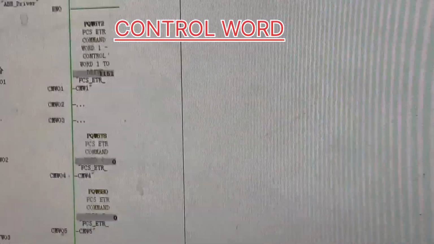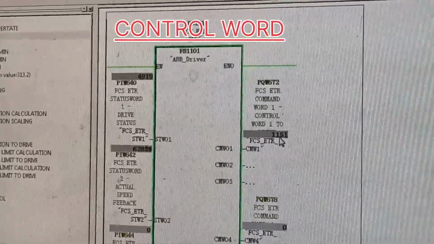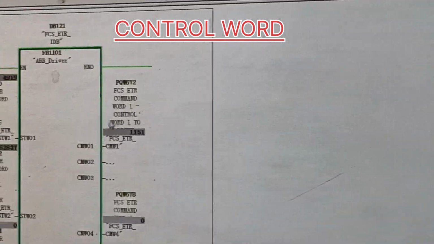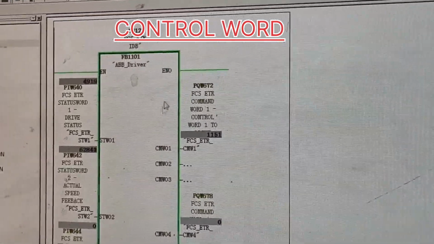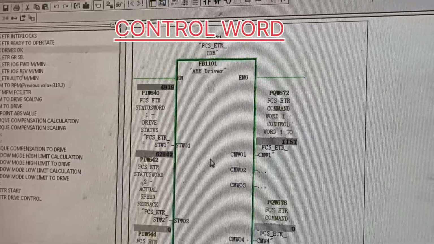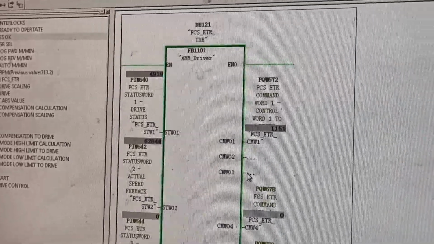Now you can see this is our controller, 1151. This signal is going to our drive. So you should always understand that according to these control word signals, our drive will be controlled.